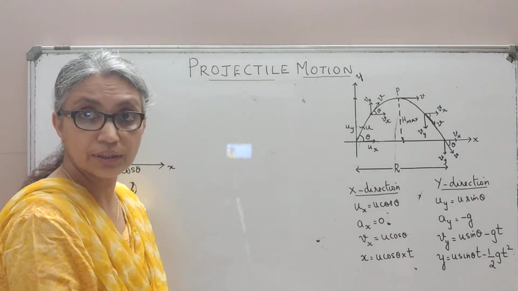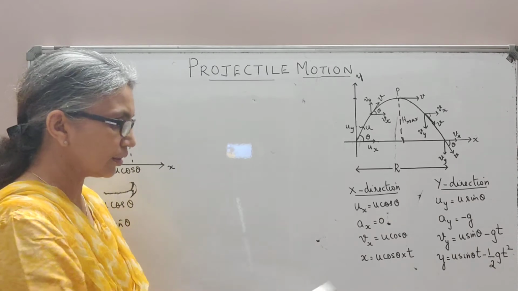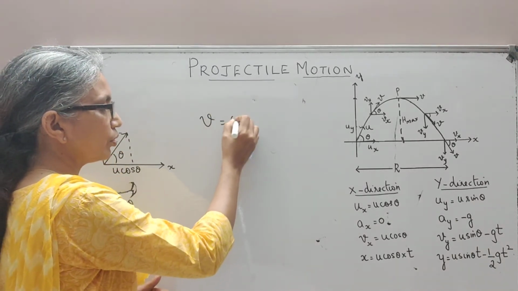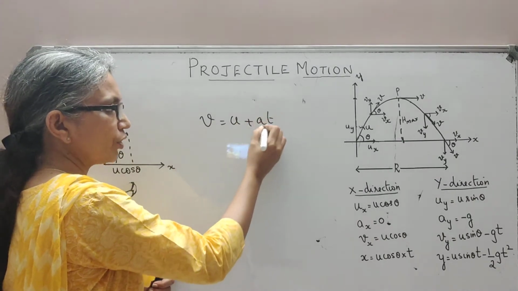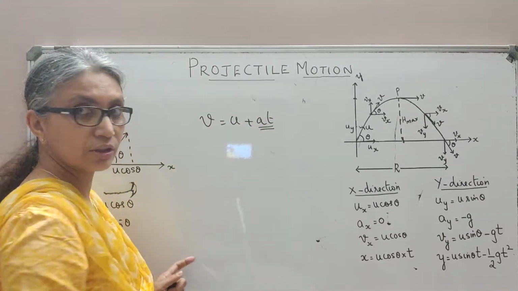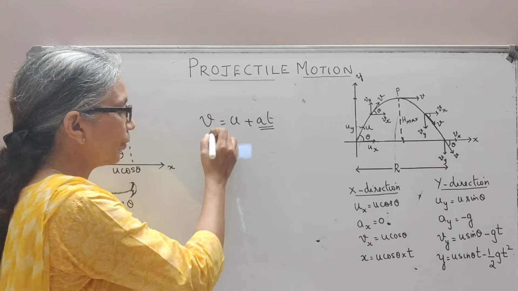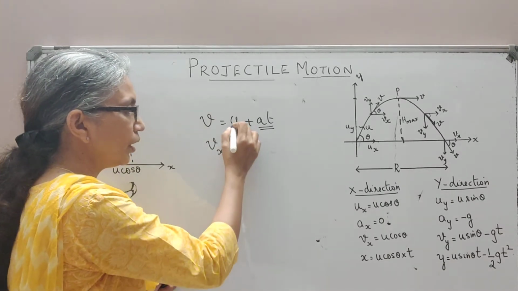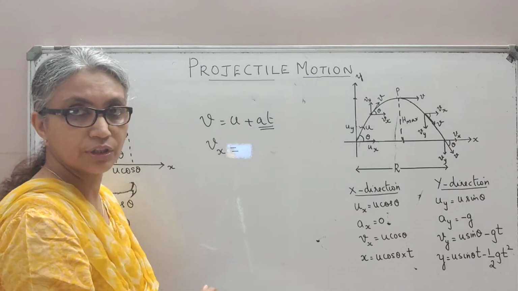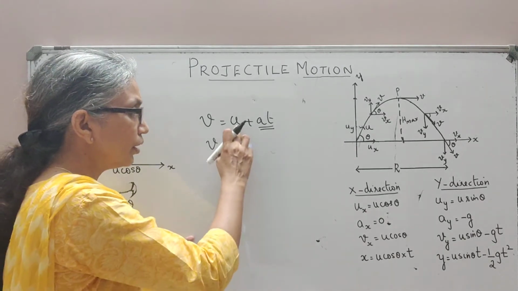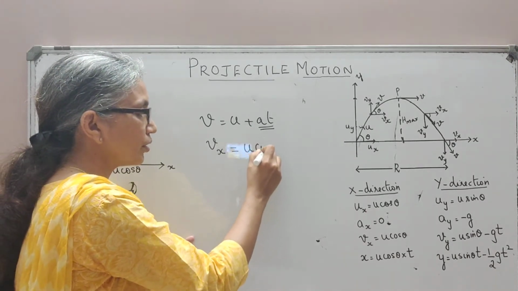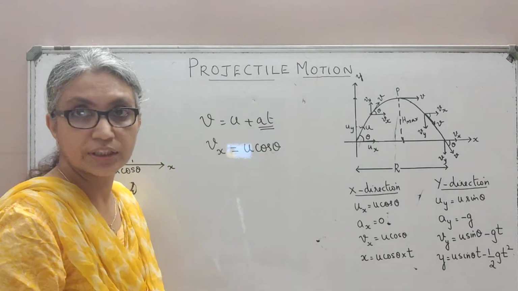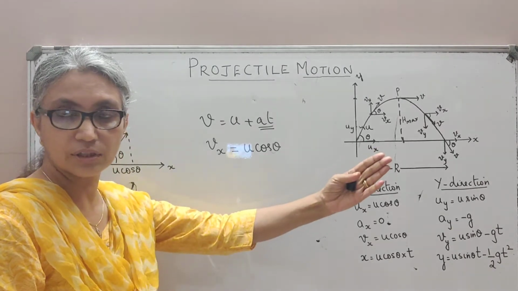Then if you're going to find the instantaneous velocity at some instant, we may use the formula v equal to u plus at, in which, since there is no acceleration along the x-axis, you may write that the x component of the instantaneous velocity is simply the initial component along the x-axis. That is, the initial velocity component along the x-axis was u cos theta, which is true because your body is not experiencing any acceleration in the horizontal direction.